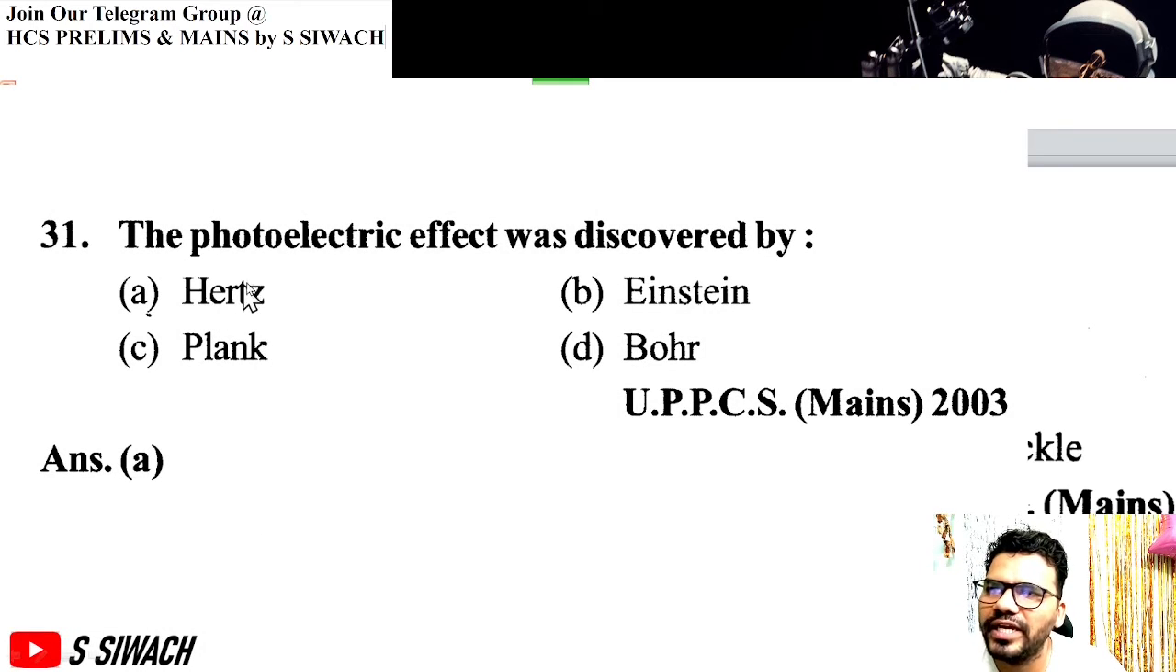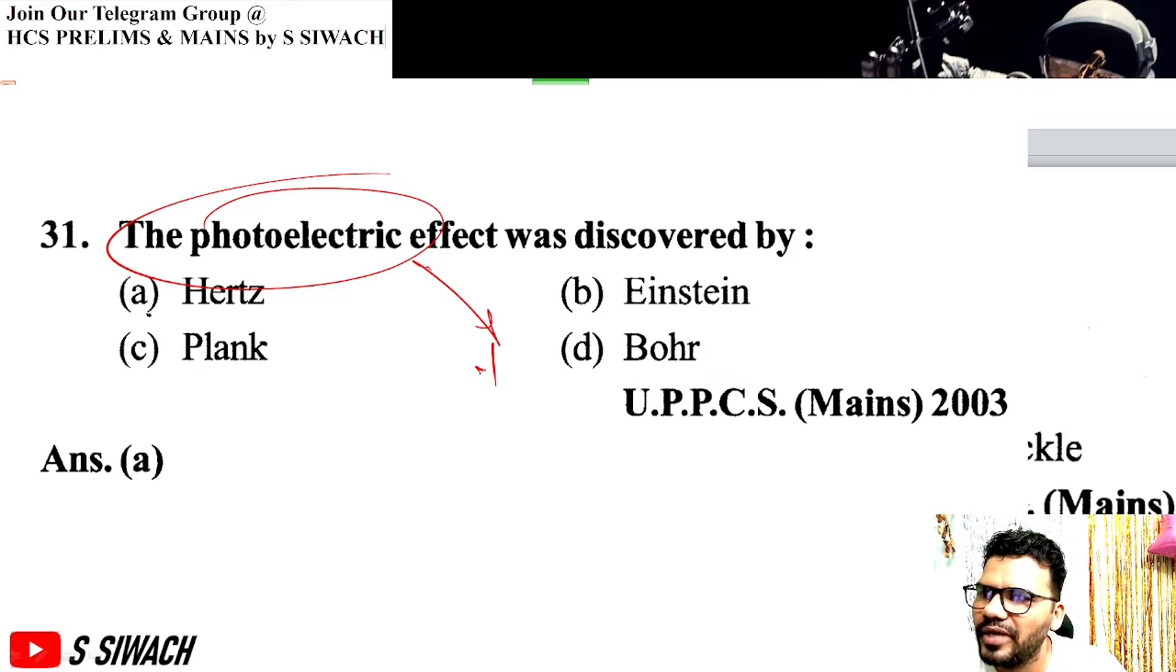Next question, photoelectric effect was discovered by? Photoelectric effect was discovered by Hertz, but it was explained by Einstein.